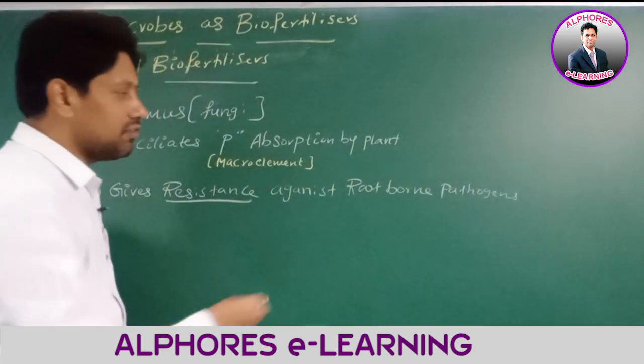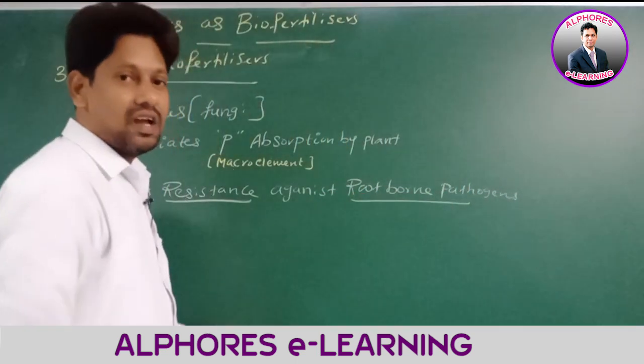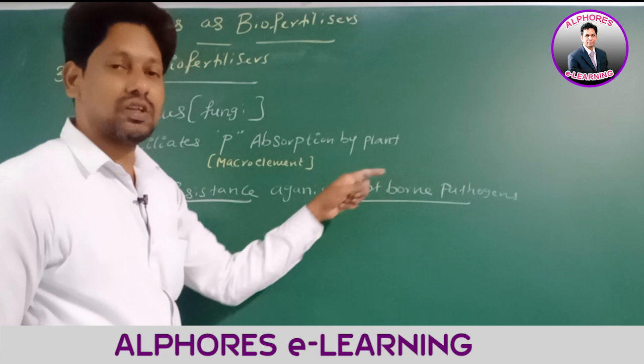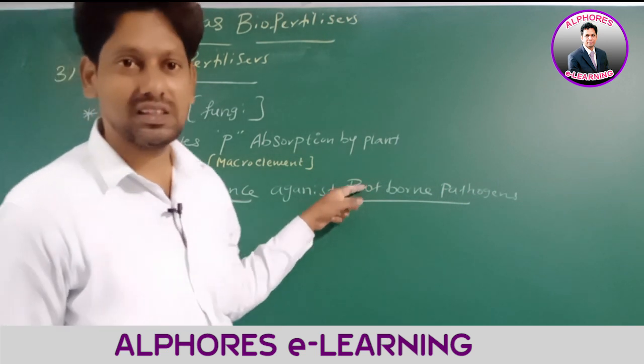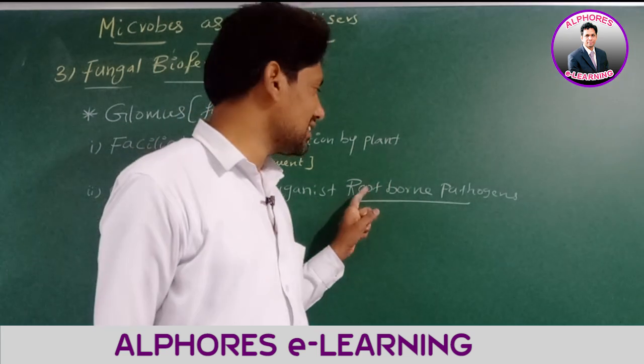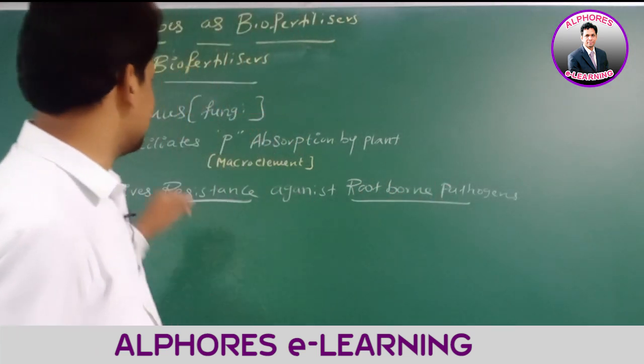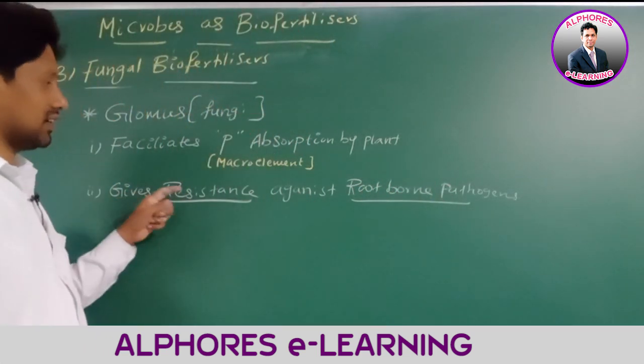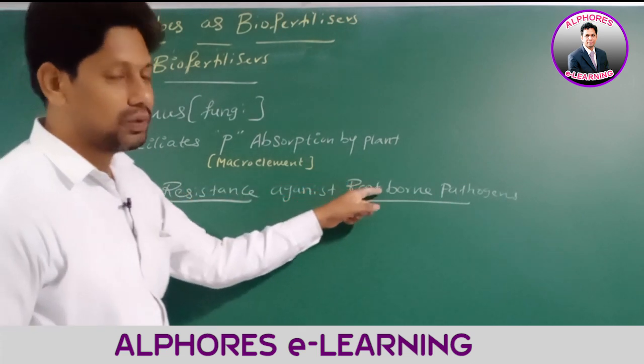Sir, what is the meaning of root-borne pathogens? The pathogens which enter into the plant through roots are called root-borne pathogens. This Glomus gives resistance against root-borne pathogens.